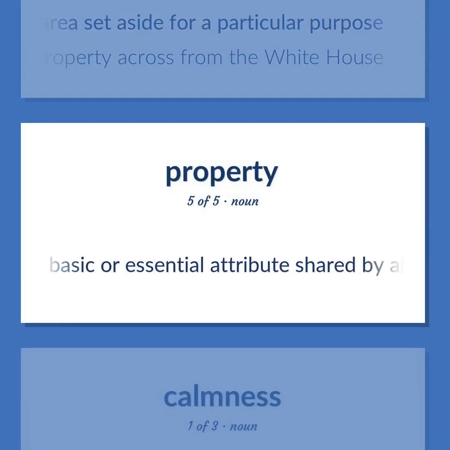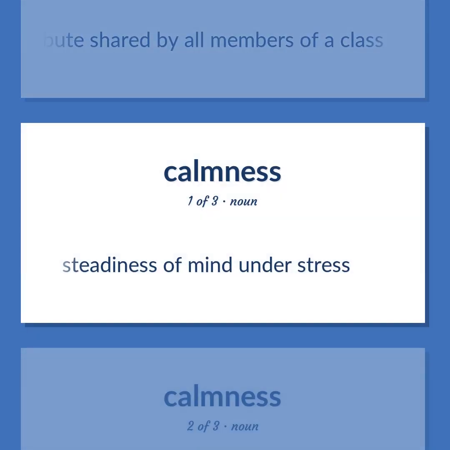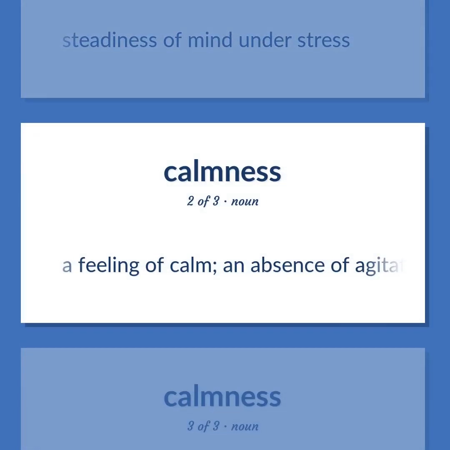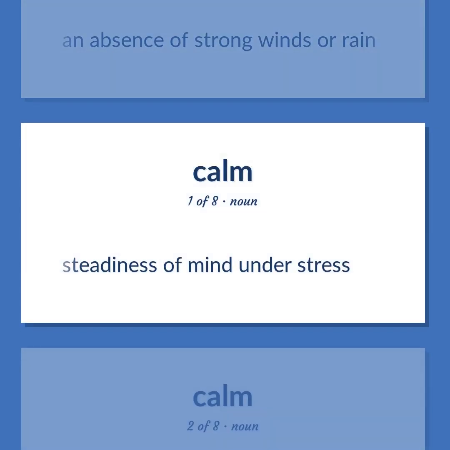A basic or essential attribute shared by all members of a class. Steadiness of mind under stress. A feeling of calm, an absence of agitation or excitement. An absence of strong winds or rain. Steadiness of mind under stress.